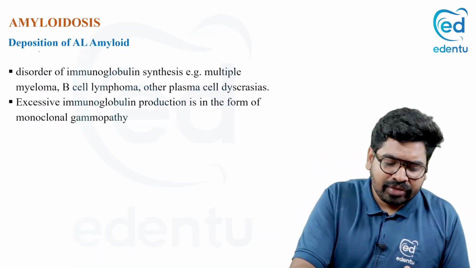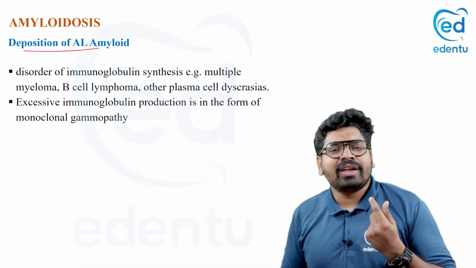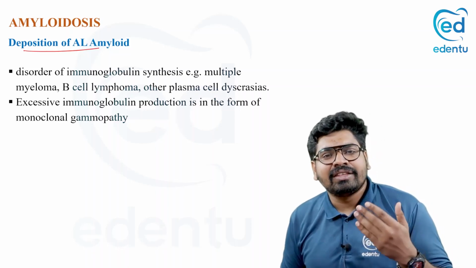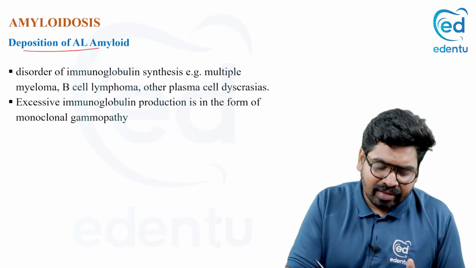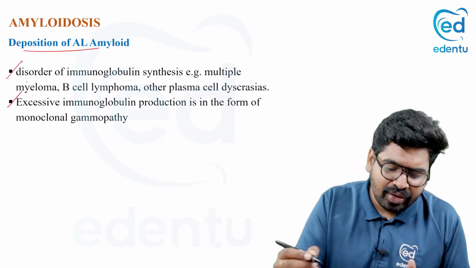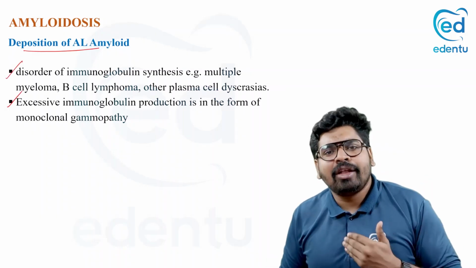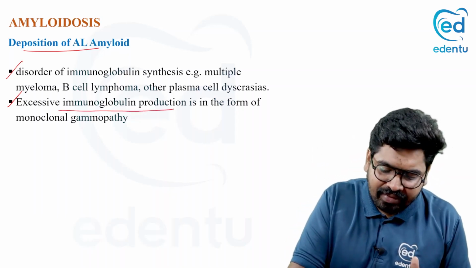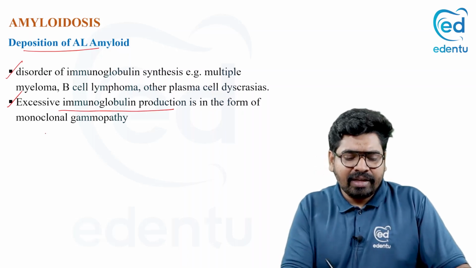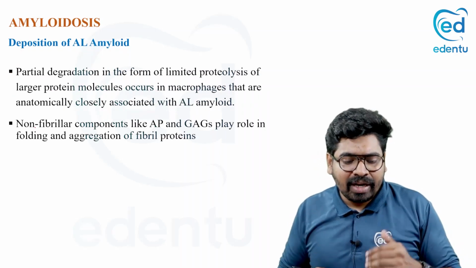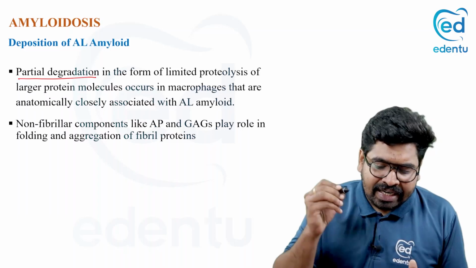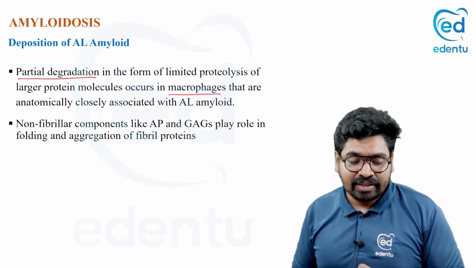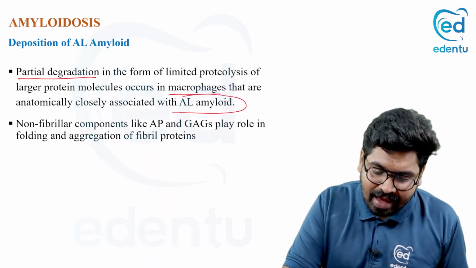Now, coming to deposition of amyloid. Whenever there is a disorder of your plasma cells, or whenever there is inflammation, there is increased production of amyloid. In disorders like multiple myeloma, B cell neoplasms or plasma cell diseases, there is excessive immunoglobulin production. This immunoglobulin is partially degraded by the macrophages, but they can't digest it completely, and this produces AL amyloid.